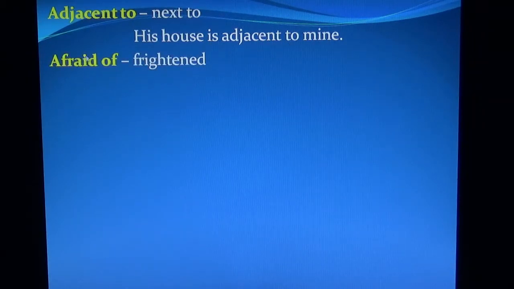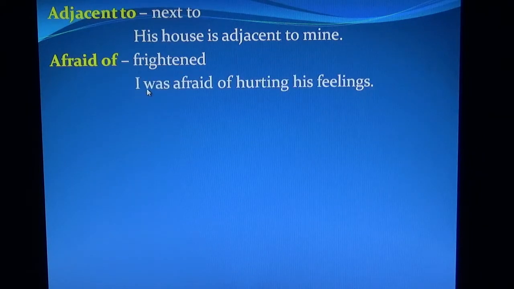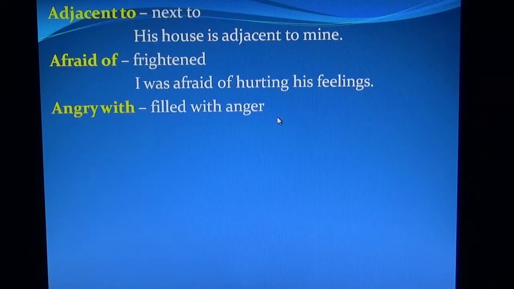Afraid of. Afraid takes the preposition of. Afraid of means frightened. I was afraid of hurting his feelings. Angry with. Angry with means filled with anger. He was angry with you.